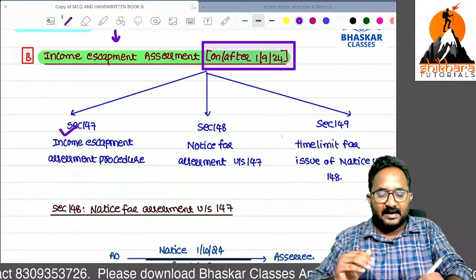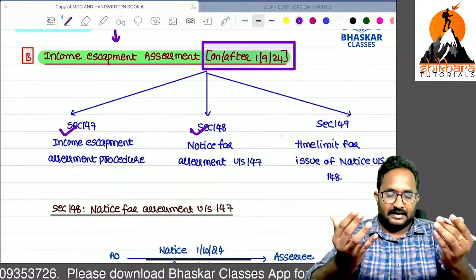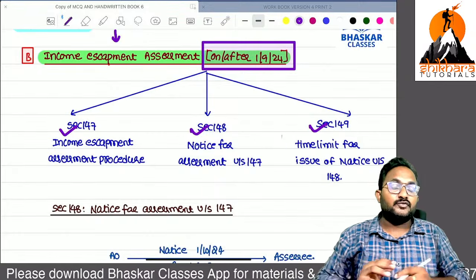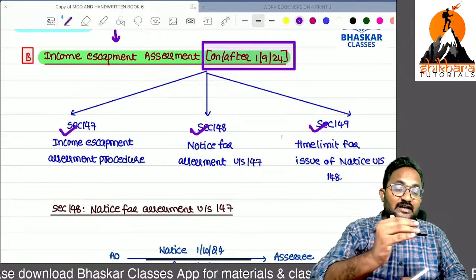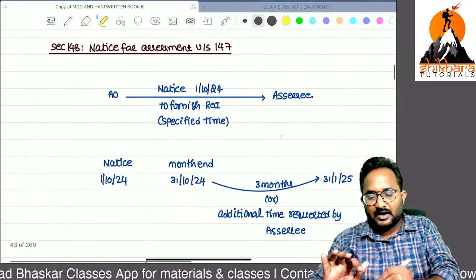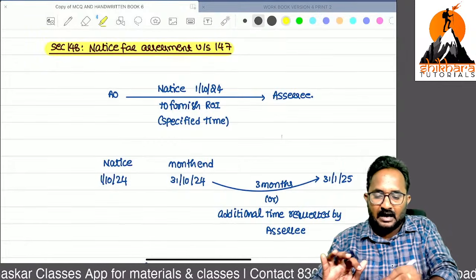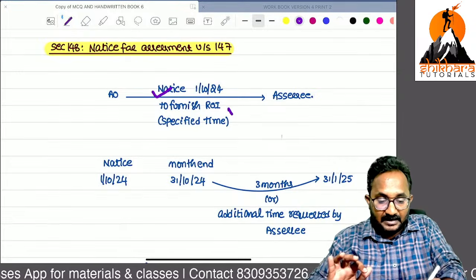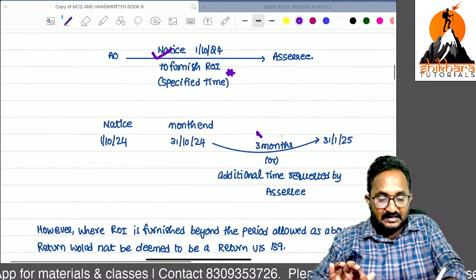Section 147 is the income escapement assessment procedure. 148 is nothing but the notice for income escapement. 149 is within what time we have to send the notice under section 148. So first, directly we can't give the notice under section 148. First we give a chance to file the return of income within the specified time. What is the specified time? Generally 3 months we can give.